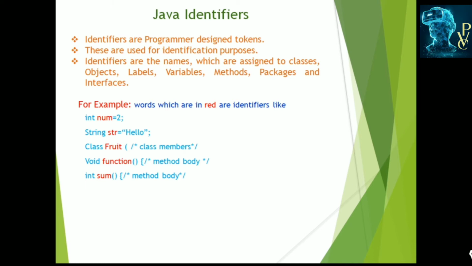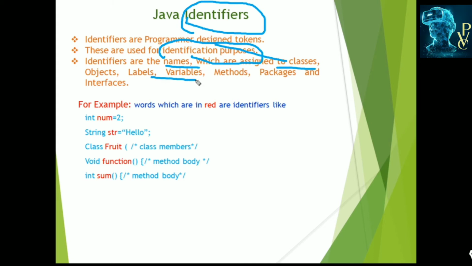Identifiers are the names which are assigned to classes, labels, variables, methods, packages, interfaces, etc. So identifiers are used to identify the classes, variables, methods, packages, interfaces, user defined variables, arrays, etc.